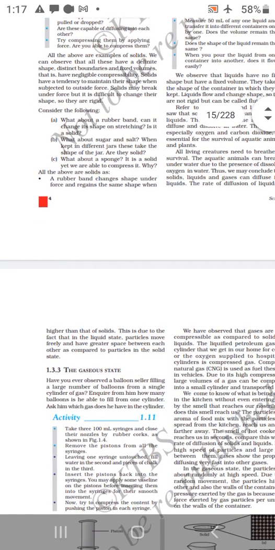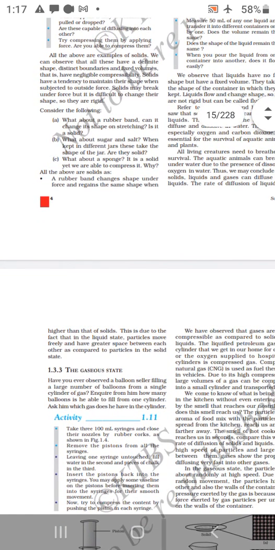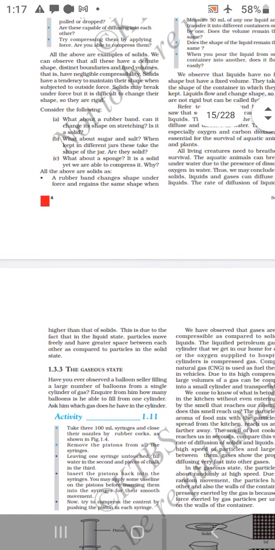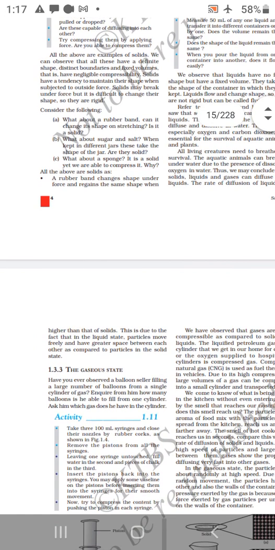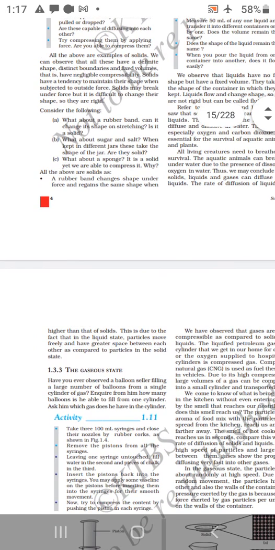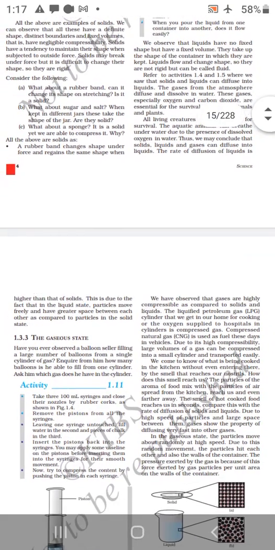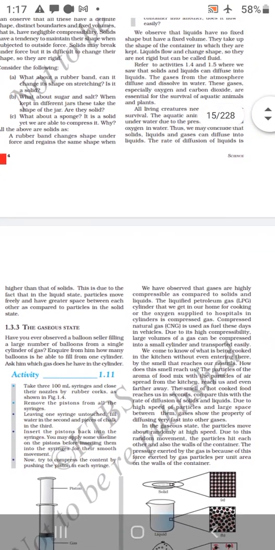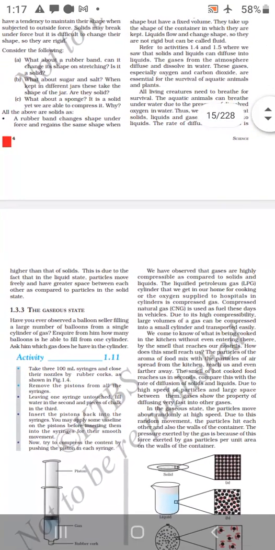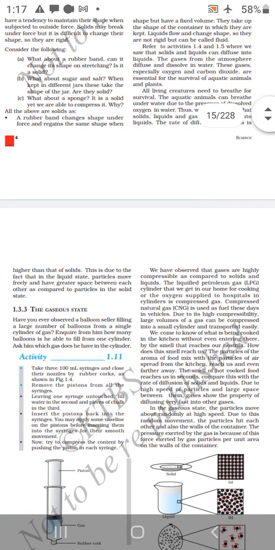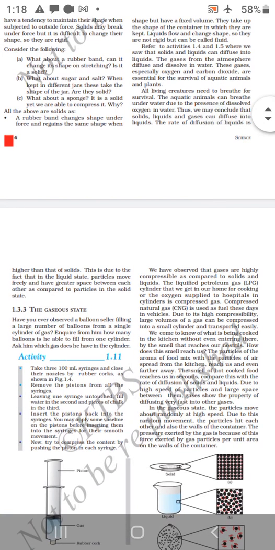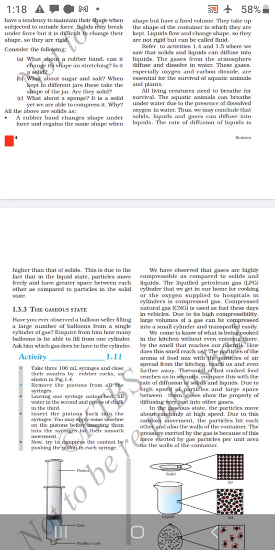Have you observed a balloon seller filling a large number of balloons from a single cylinder of gas? Enquire from him how many balloons he is able to fill in one cylinder. Ask him which gas he uses. We have observed that gases are highly compressible as compared to solids and liquids. Liquid petroleum gas, and oxygen supplied to the hospitals, are examples. Compressed natural gas is used as a fuel these days in vehicles. Due to its high compressibility, a large volume of gas can be compressed.